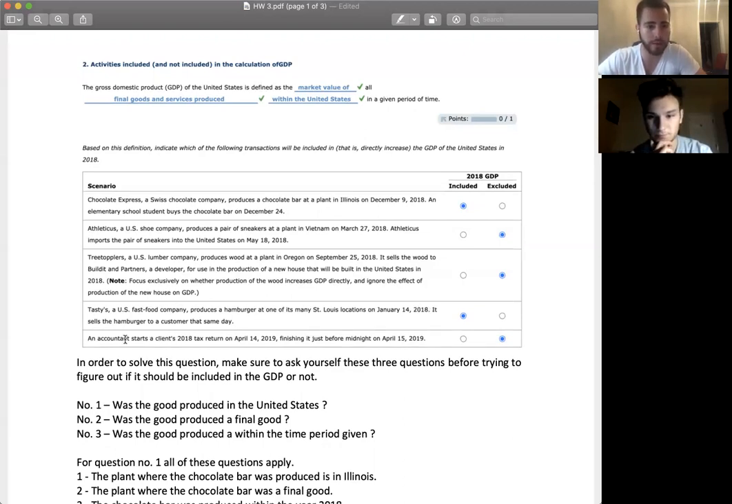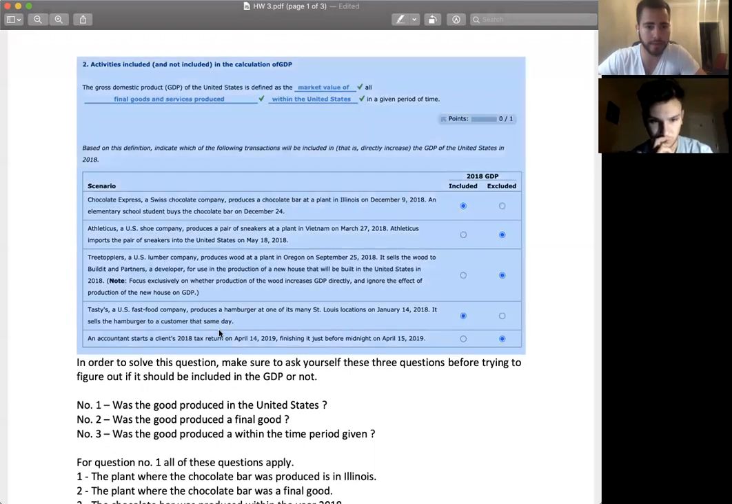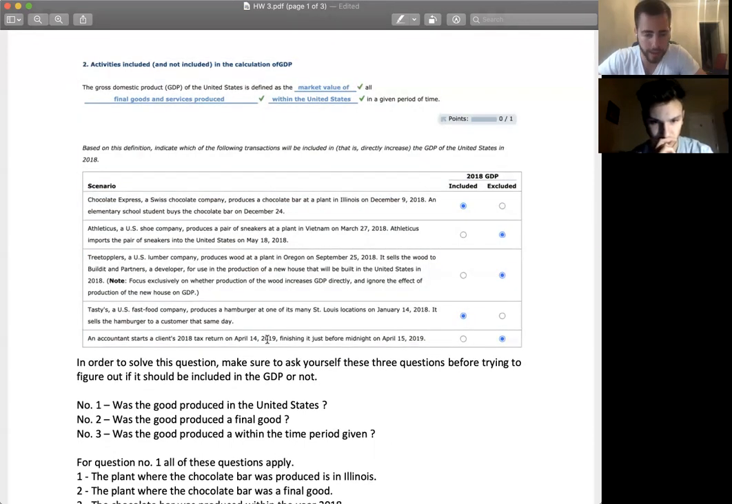Last one. An accountant starts a client's 2018 tax return on April 14, 2019, finishing it just before midnight, April 15, 2019. You guys see, different year. It's excluded because we were asked about the 2018 GDP.